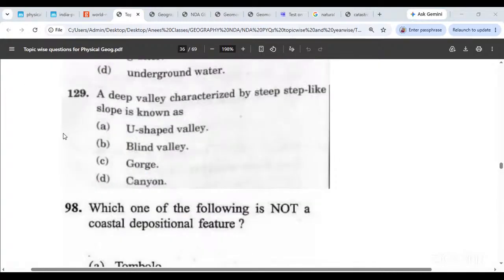A deep valley characterized by steep step-like slopes is known as a U-shaped valley, blind valley, gorge, or canyon. It is deep, and it has step-like slopes. Where did we see this red color thing? Kind of brownish red. I had shown you what that looks like. It is not exactly aeolian, but it is in an arid and semi-arid climate. Where do you find that?